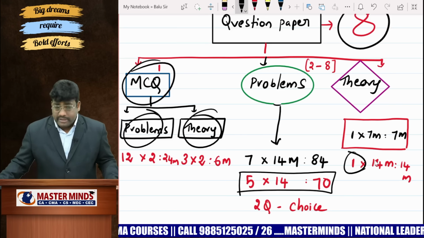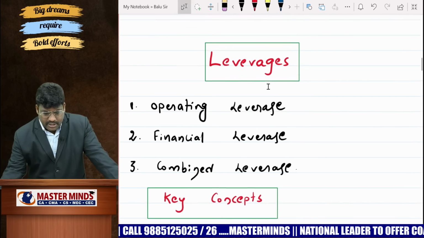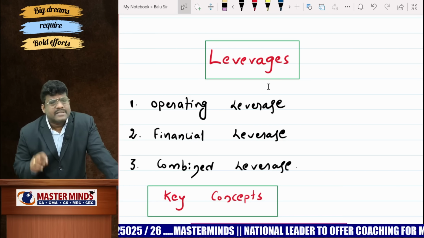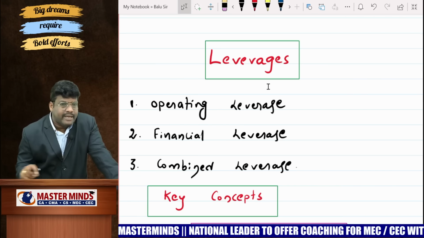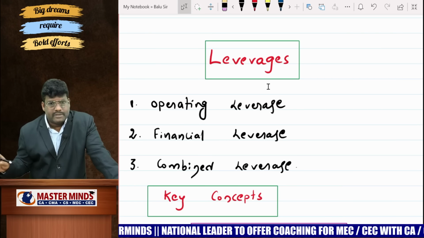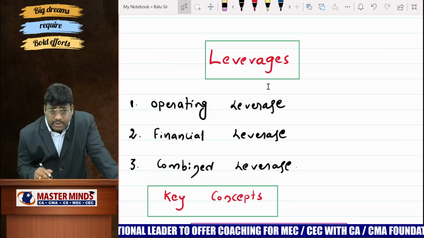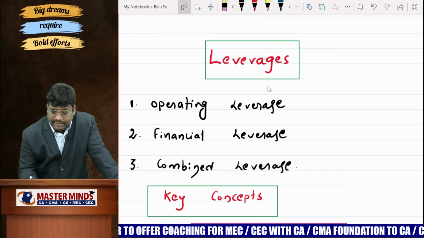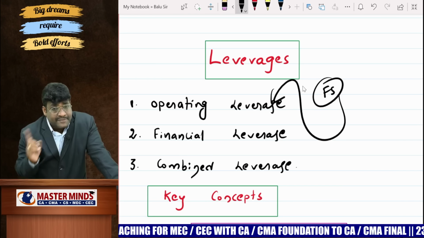Now, coming to this, what are the chapters to be learned? Dear students, I will give the first priority to leverages. Leverage is a very important chapter, a very easy chapter. You can calculate very easily and get the best score from it. If you observe the past exam trend, they will ask you to find only leverages: operating leverage, financial leverage, combined leverage. They will provide you the financial statement and ask you for the leverages calculation. This is the first version.